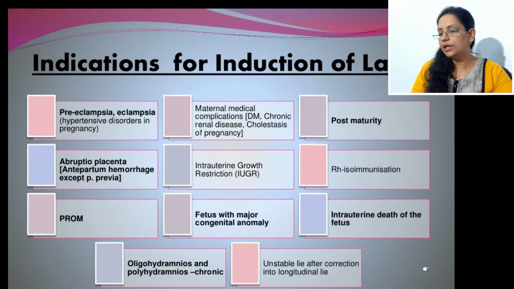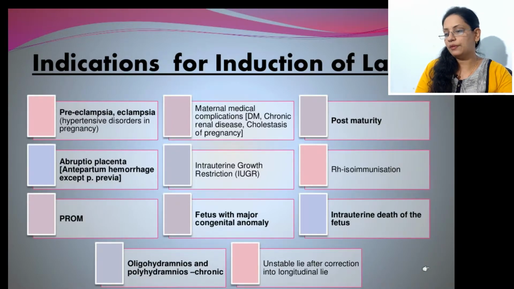Next is oligohydramnios, that means very less amniotic fluid, or excessive amniotic fluid, that is polyhydramnios. In both conditions we can take the decision for induction of labor. In oligohydramnios, as there is less fluid, the baby is mostly hypoxic and there are chances of death, and even in polyhydramnios there are chances of severe complications for the mother because of excessive fluid. So in these conditions also we can have induction of labor.